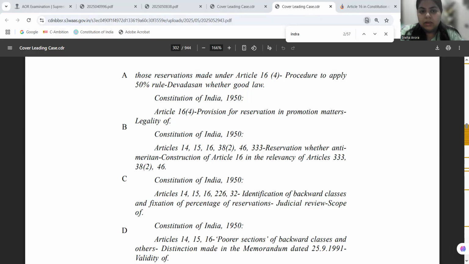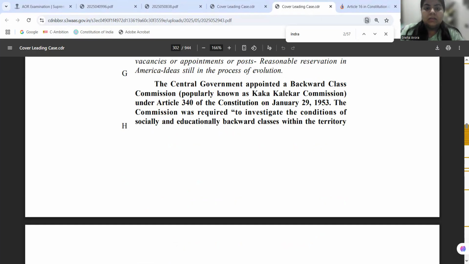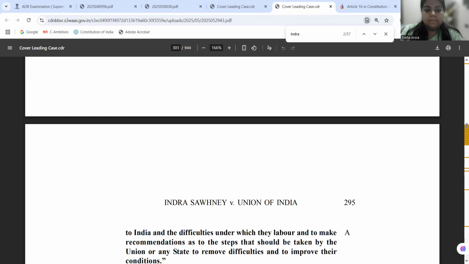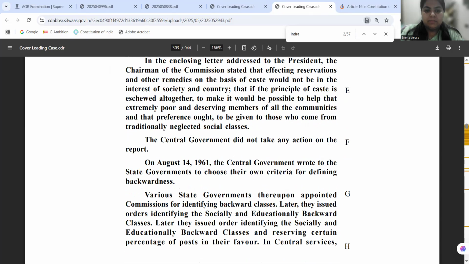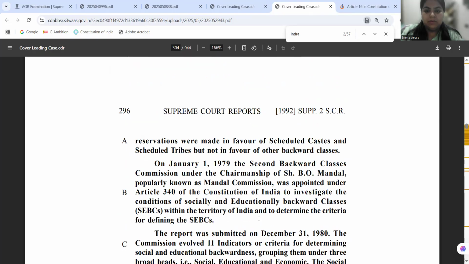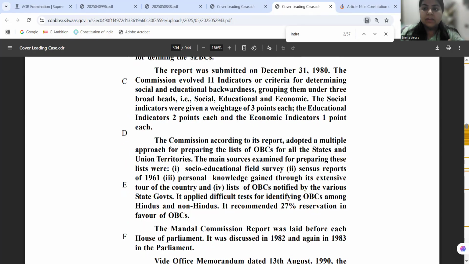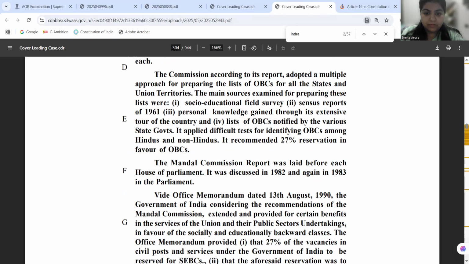Now, the court herein is holding, in the case of Indra Sawhney, the court is basically holding that, yes. So I'm just scrolling down to the judgment part. Just pardon me for a second. So this is a brief history that I am traversing through.